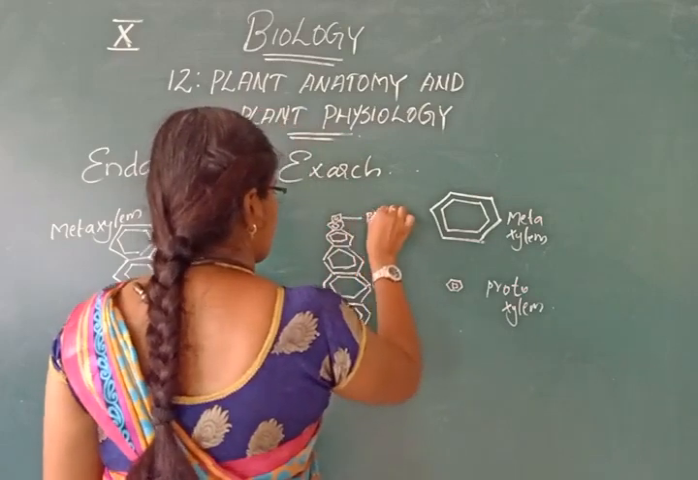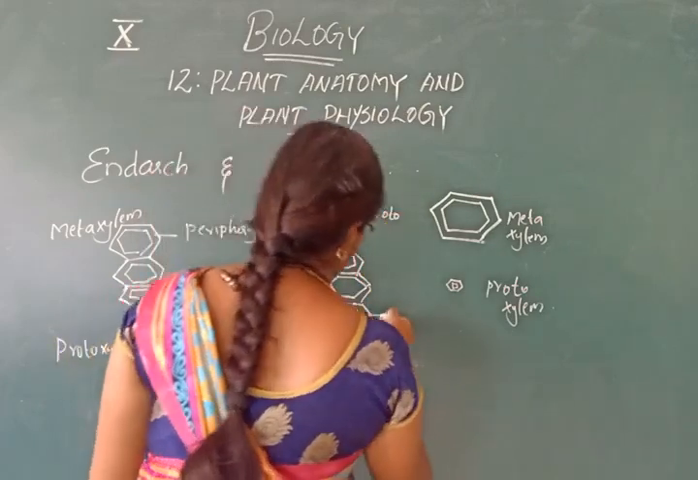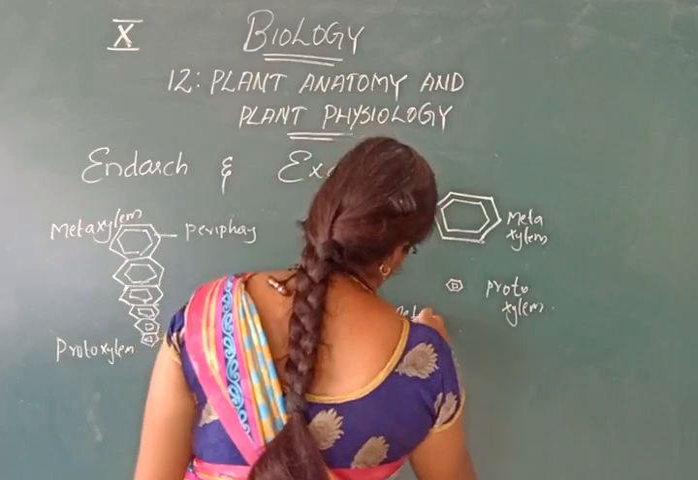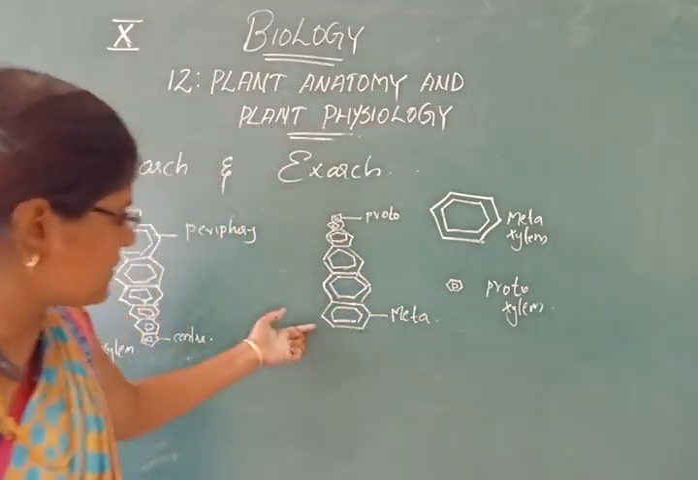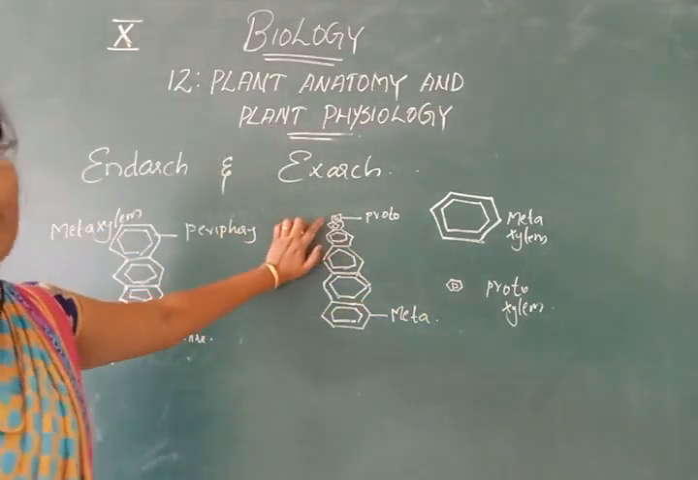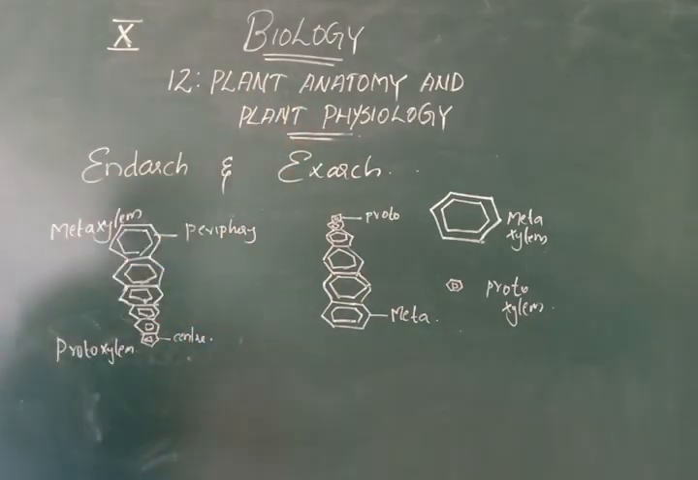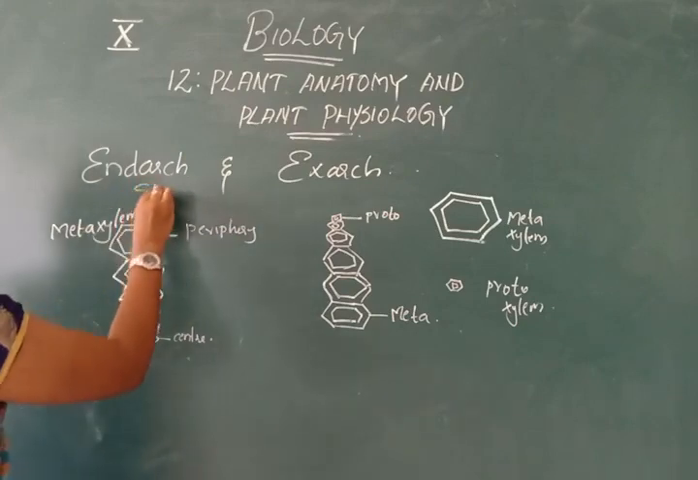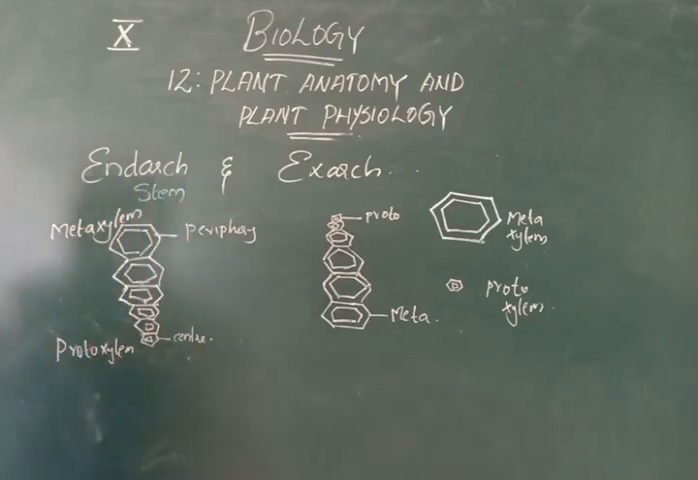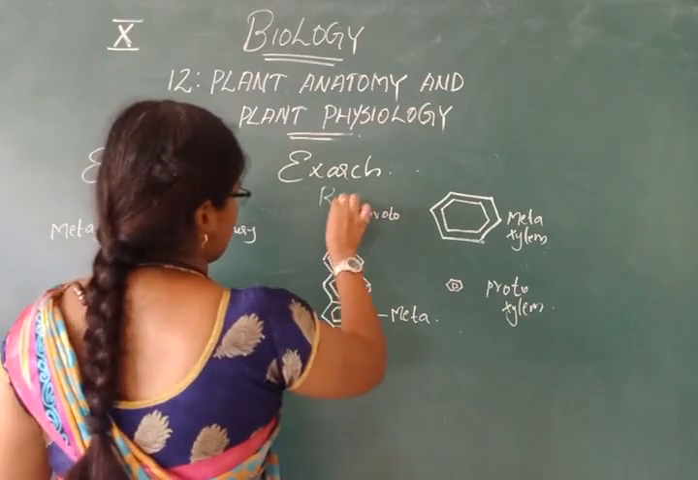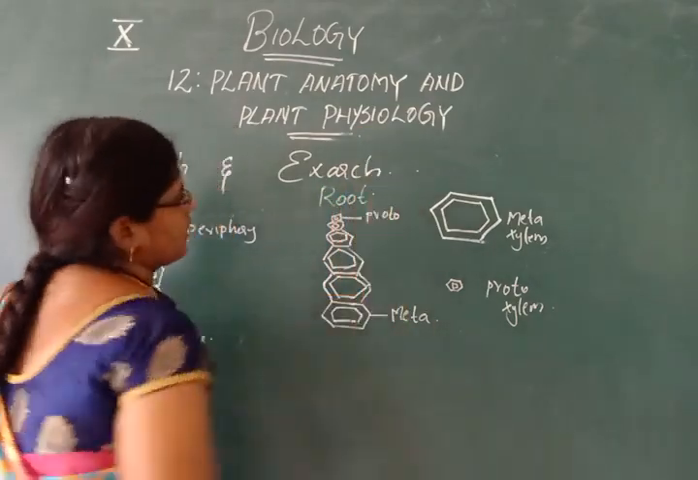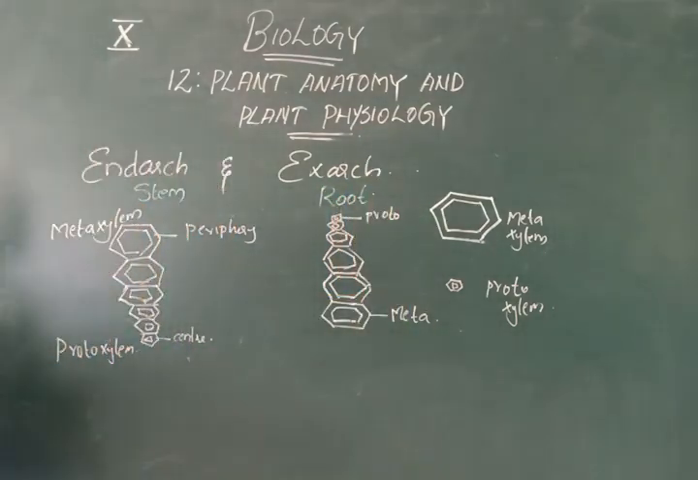This is protoxylem. This is metaxylem. Here the protoxylem is present towards the center. Here the protoxylem is present towards the periphery. It is called exarch and it is called endarch. Endarch type is mainly seen in stem, whereas exarch type is mainly found in root.